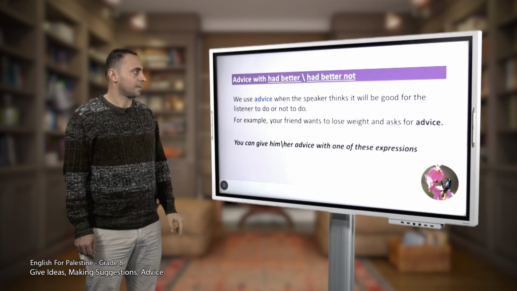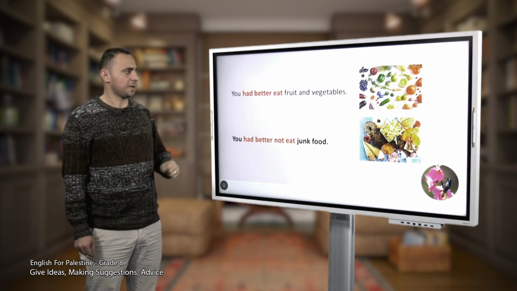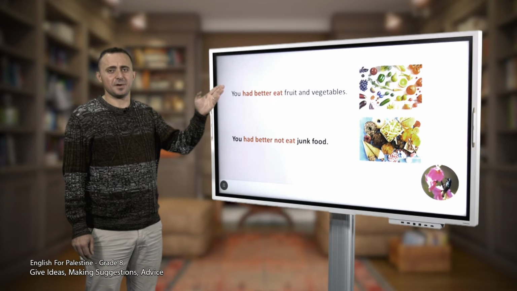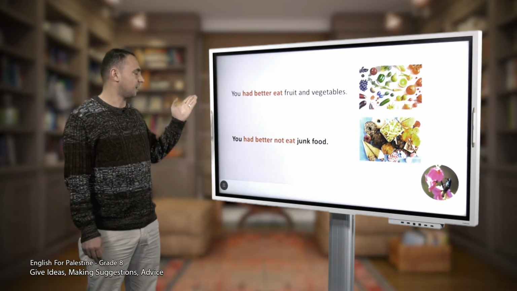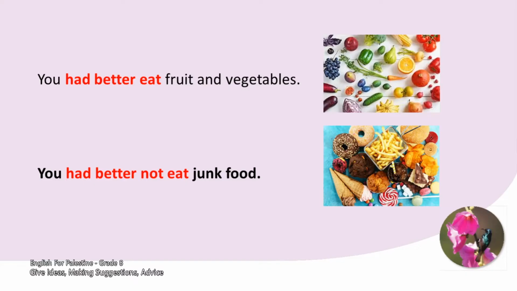Let's see. Now, in the first picture, the speaker is giving advice to the listener. What does he say? You had better eat fruit and vegetables. Again, you had better eat fruit and vegetables. Notice, dear students, had better and then eat. So had better is used to give advice to the listener, and had better is followed by the verb eat. Eat is infinitive, right?